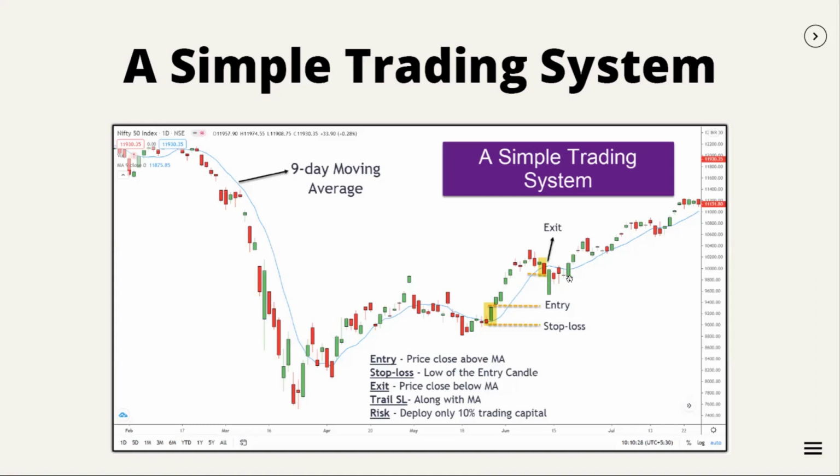Another simple example is here. So this is another entry. Again, price closed above this 9-day moving average from below, so this will be our entry. This will be our initial stop loss. Along with the moving average, you will trail the stop loss. Here, price closed a little above the moving average, so we are not exiting here. I think the price closed below the moving average here. For example, if you have taken a trade here, you will be exiting here. So this is a simple trading system.